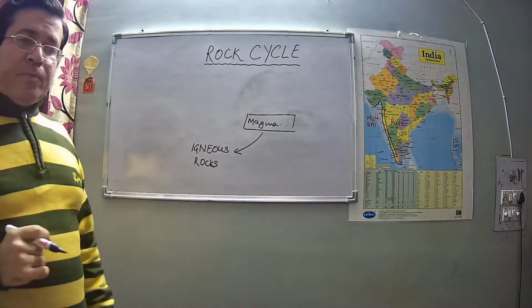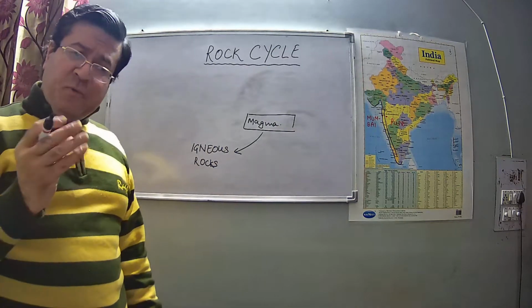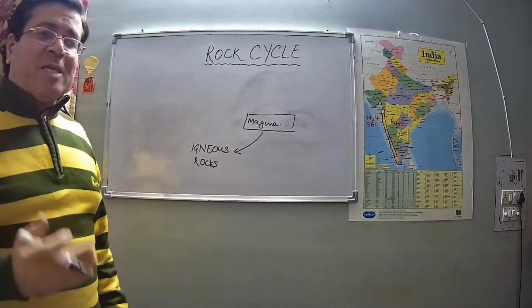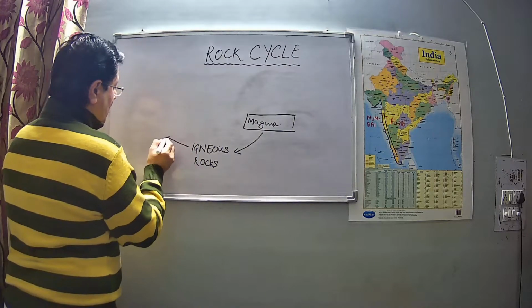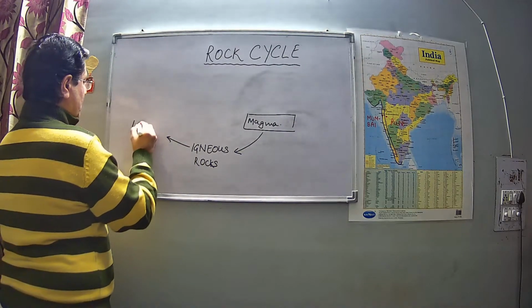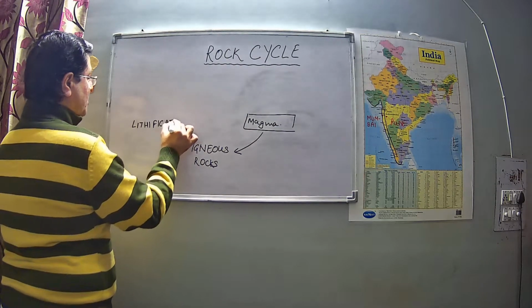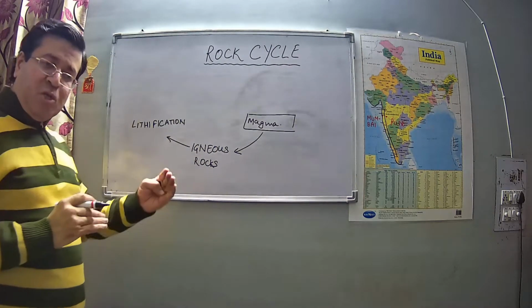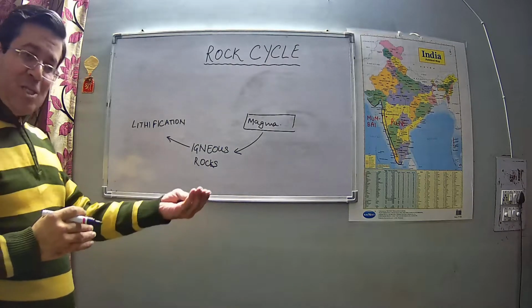and sometimes what happens is these igneous rocks are converted into fragments, small particles, and these particles are transported to some other place, and there lithification happens, or you can say these fragments are deposited at some place. So deposition of sediments or fragments takes place.